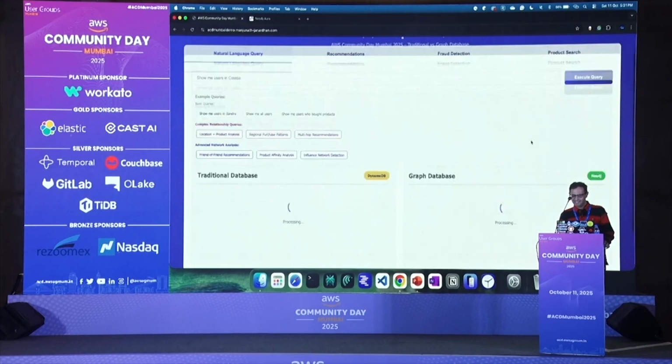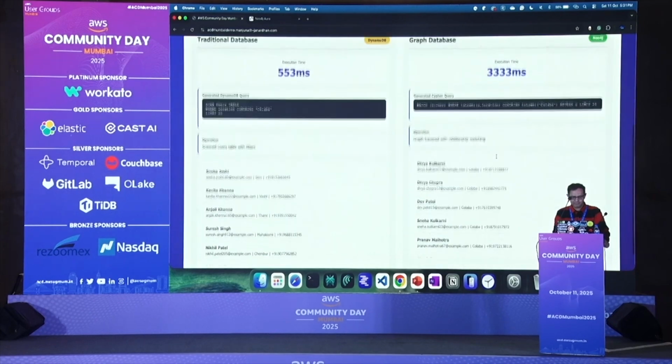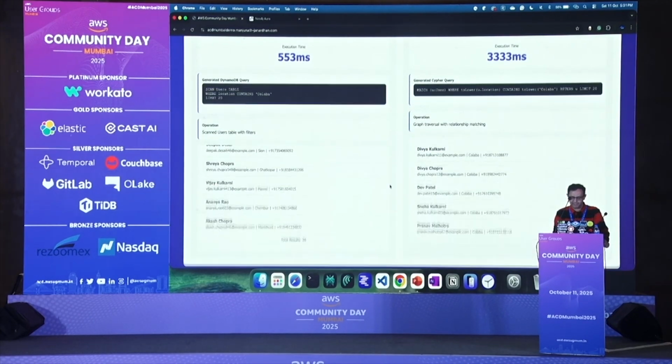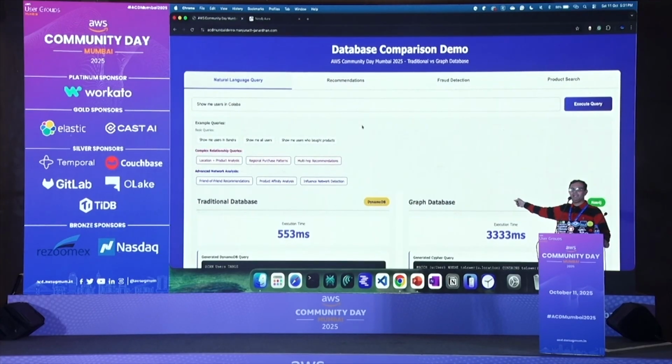Okay, let's see. Hopefully I have the database. I think it is there. It will be able to get it. I just want to show that it's live, I am not mimicking anything. Oh, good, it's live. So we have users here. How many users, more than 20 users are there? This is taking directly from the database. Actually, I will show the real data.